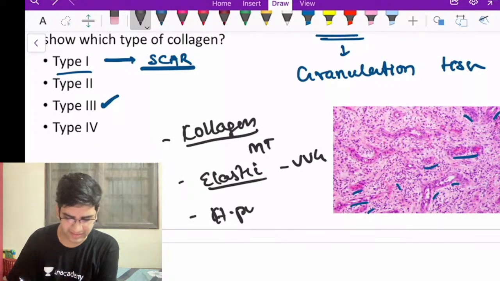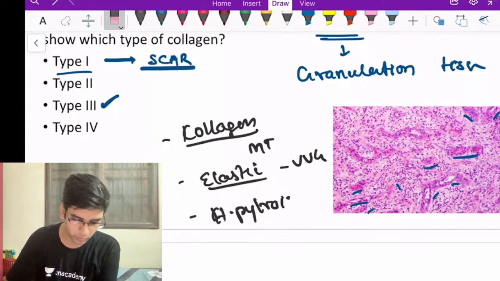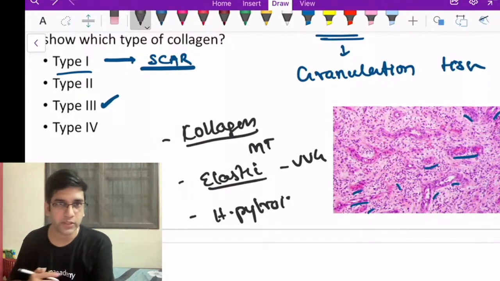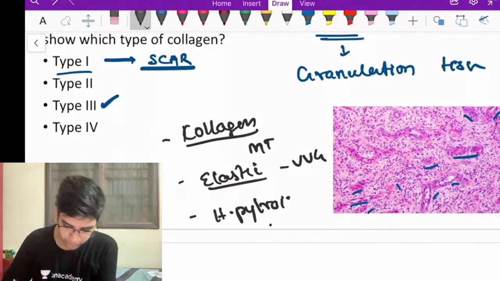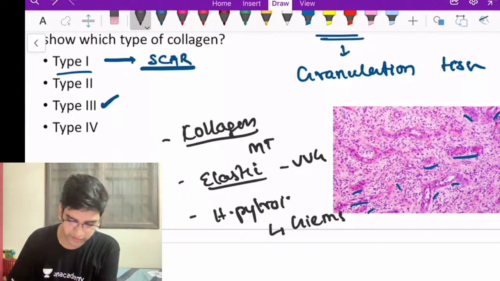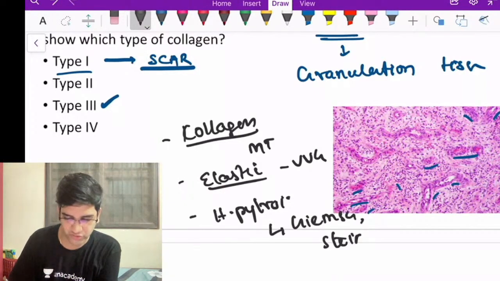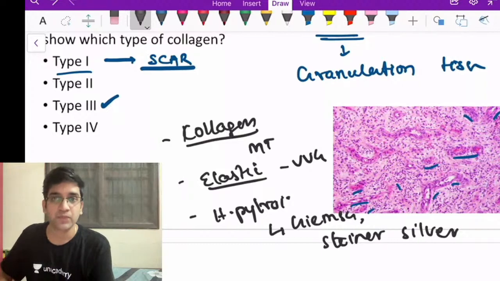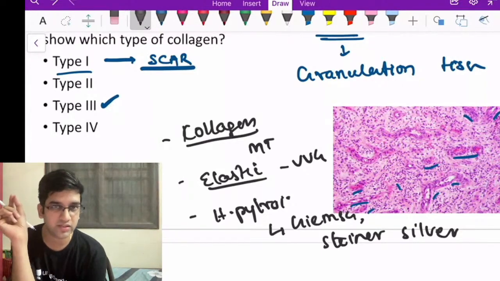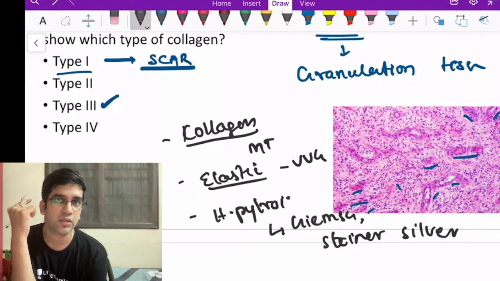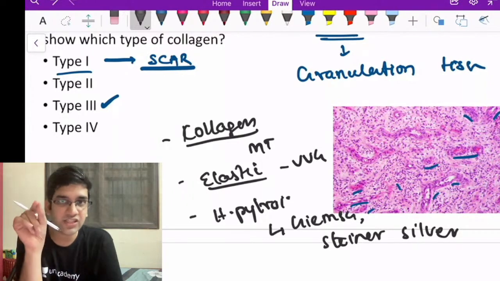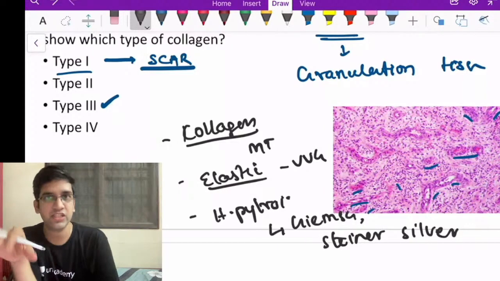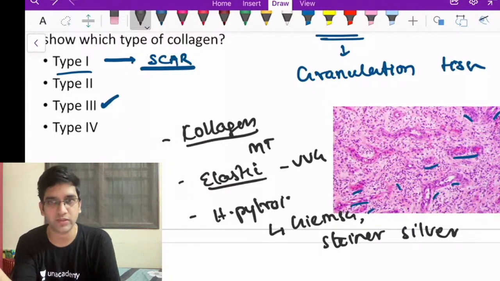Stain useful for, let's say, H. pylori. I'm just asking random stains. Nothing is linked with each other. What is the stain we use for H. pylori? We have Giemsa stain. That's a stain useful for H. pylori. And also we have one more called Steiner silver. Warthin-Starry is also a good one. If you are specifying Warthin-Starry, I would prefer you to answer that for syphilis. Steiner silver is a modification done for H. pylori. I can use Warthin-Starry also if I don't have Steiner silver in the options, but Steiner silver is better.